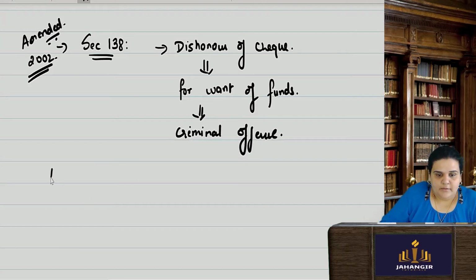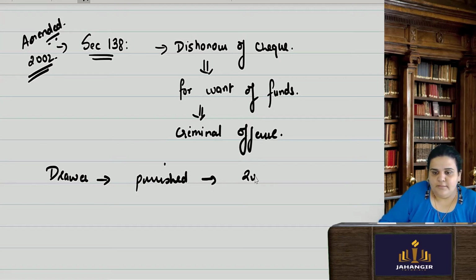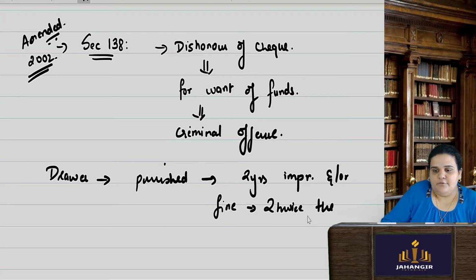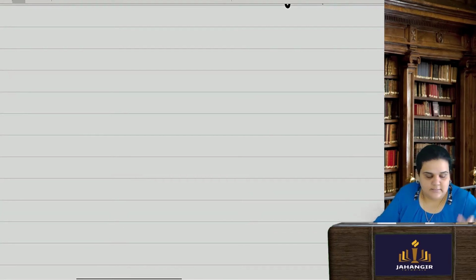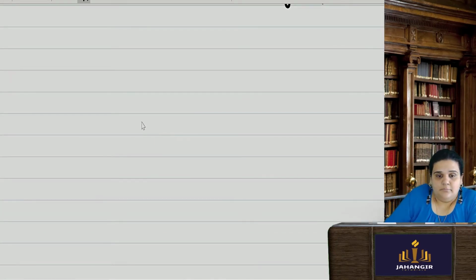Here they have put stringent punishments on the drawer: imprisonment for a period of 2 years, and or a fine of twice the amount of the check. So this is the punishment they have provided, and they have now treated this offense as a criminal offense.